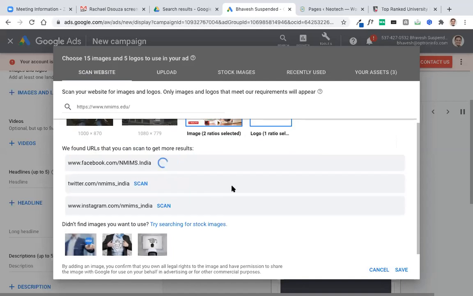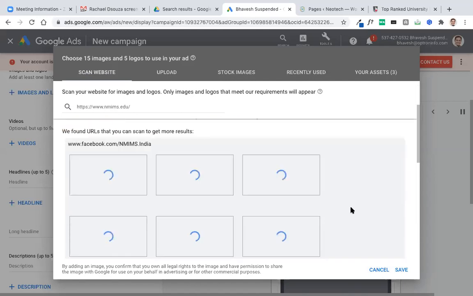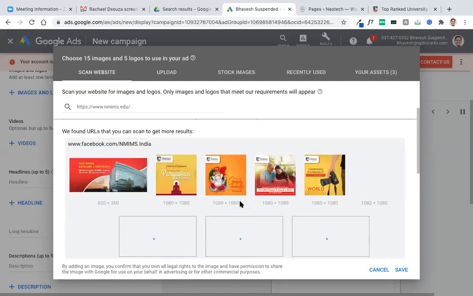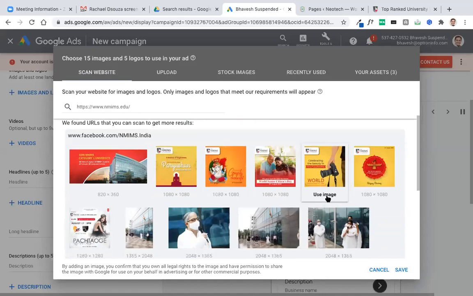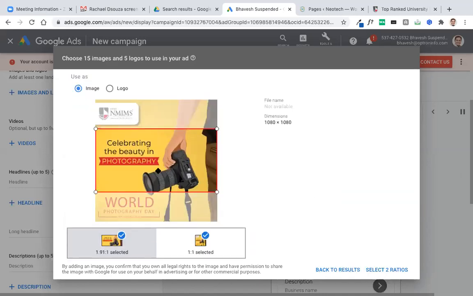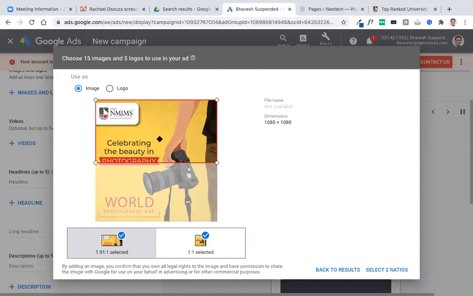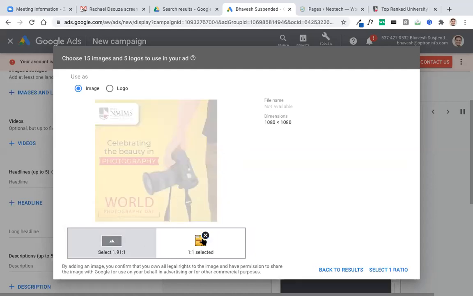We can scan the Facebook page and get images. Let us see what we are getting. Okay, this looks like a square image, so we will use it for square.